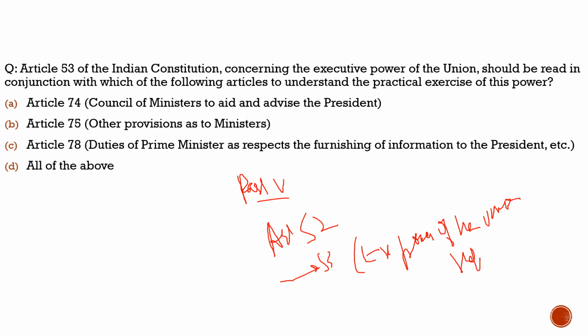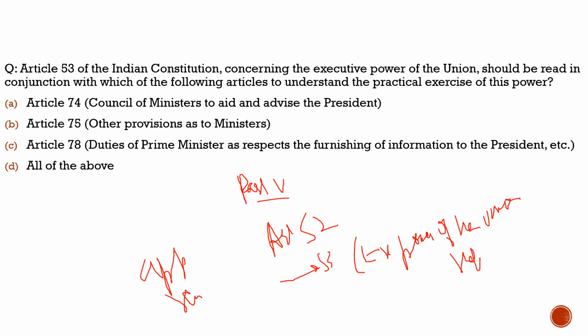That's why we have to understand Article 53 by reading it in conjunction with other articles: Article 74, which talks about the Council of Ministers, Article 75, other provisions as to ministers, and Article 78, duties of the Prime Minister and others. In a nutshell, Article 53 says the executive powers of the Union shall be vested with the President. What are those executive powers? These executive powers are involved with appointments, with removals, and with legislation through ordinance when the legislature is not in session.